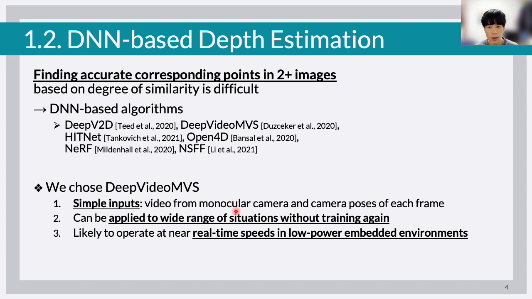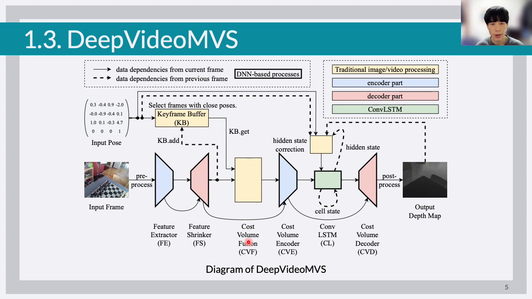1. It can estimate a depth map from simple inputs: video from a monocular camera and camera poses of each frame. 2. It can be applied to a wide range of situations without training again to adjust to each scene. 3. It is likely to operate at near real-time speeds in low-power embedded environments. Then we explain the DeepVideoMVS. The diagram of the DeepVideoMVS is as follows.